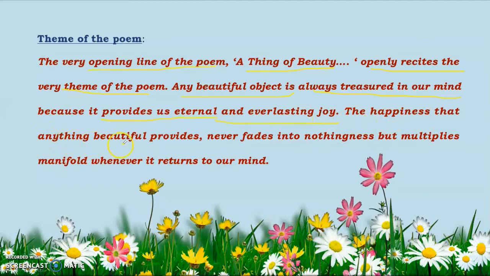The happiness that anything beautiful provides never fades into nothingness, but it multiplies manifold whenever it returns to our mind. So a thing of beauty might be there in front of our eyes or not, it might have physical existence or not, but it always remains in our mind and provides internal joy or happiness to us.